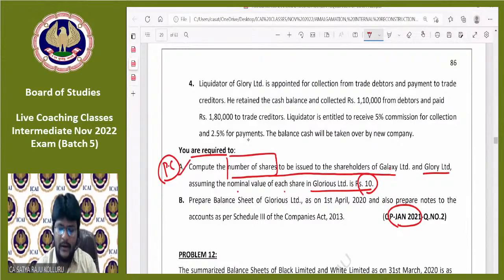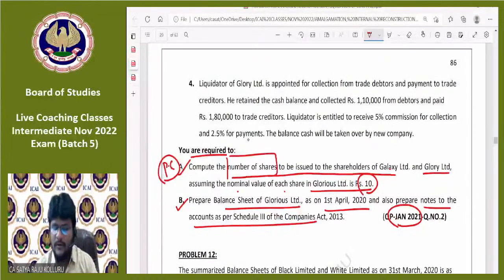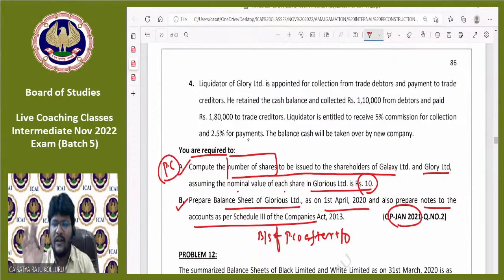That is point number A. Point number B: prepare the balance sheet of Glorious Limited, that is the purchasing company, as on 1st April 2020, and also prepare the notes to the accounts as per Schedule 3 of the Companies Act 2013, which is nothing but the balance sheet of the purchasing company after takeover. That is another question they are asking. That means they are not asking to pass journal entries in the books of the purchasing company, but based on the purchase consideration and accounting treatment, you need to prepare the balance sheet.